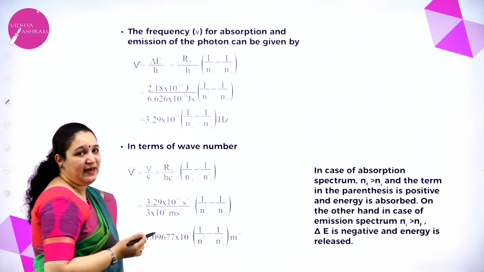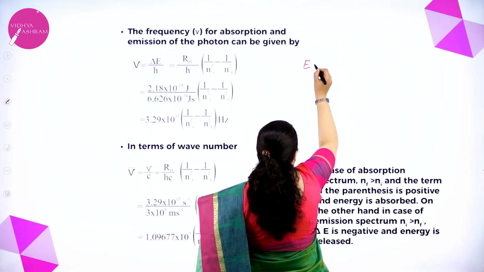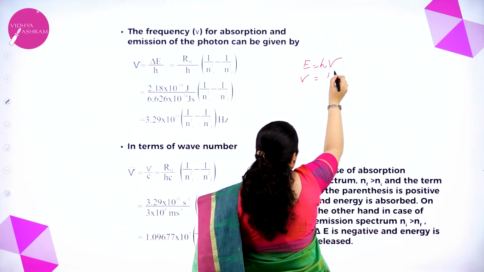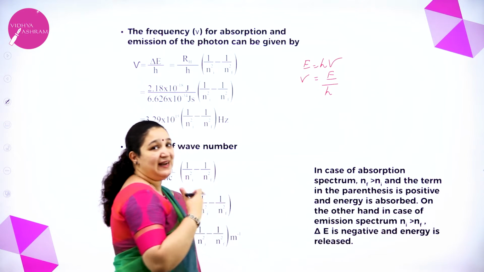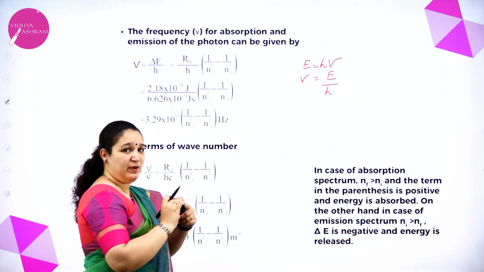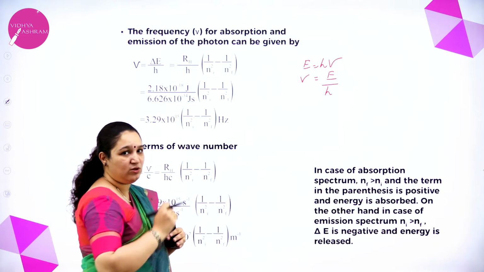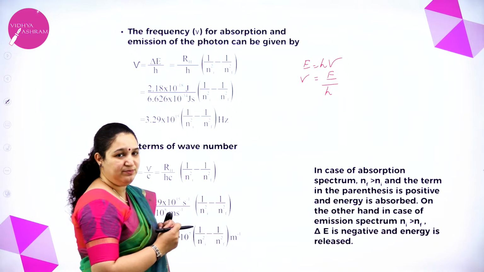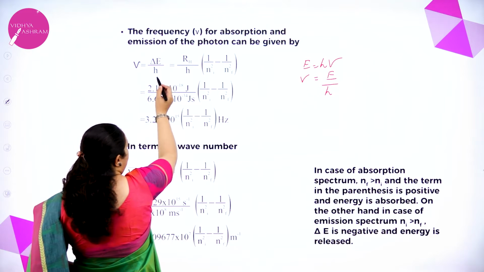From Planck's constant we got E is equal to h nu, so nu is equal to E by h, correct? E is delta E because it is jumping from one stationary state to another. It can be from lower to higher or higher to lower, so it will absorb radiation or emit radiation. So the frequency of that radiation I can calculate by delta E by h.